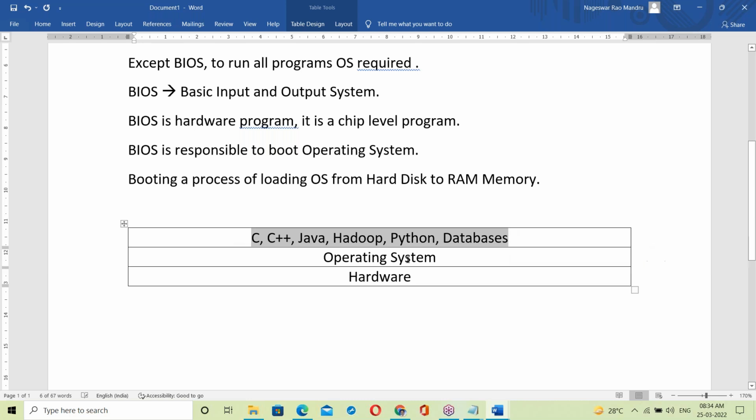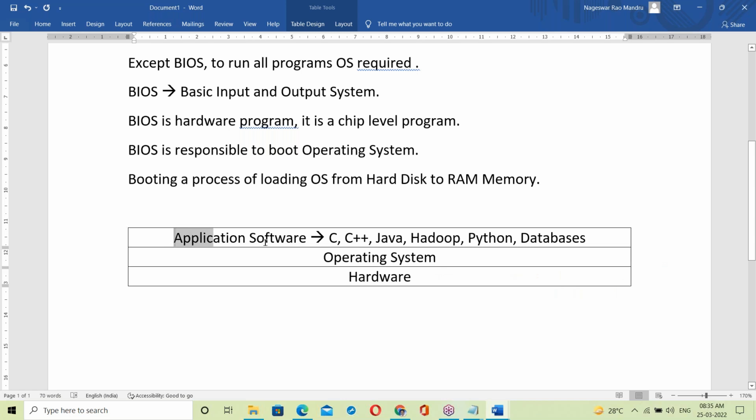All the programs running on top of the OS are called application software. Previously we discussed application software. Except the OS, all are application software.